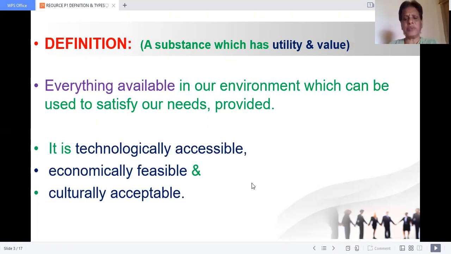Resources are any object, if it has utility, if it is useful, maybe a little useful. Even to open the door, even a little stick to push an object from here to there, has little utility, is usable, and has value. Maybe 100 crores, maybe 1 lakh, it may have a value of 10 paise, 1 paise. So, if any object is usable and has value, it is called a resource.